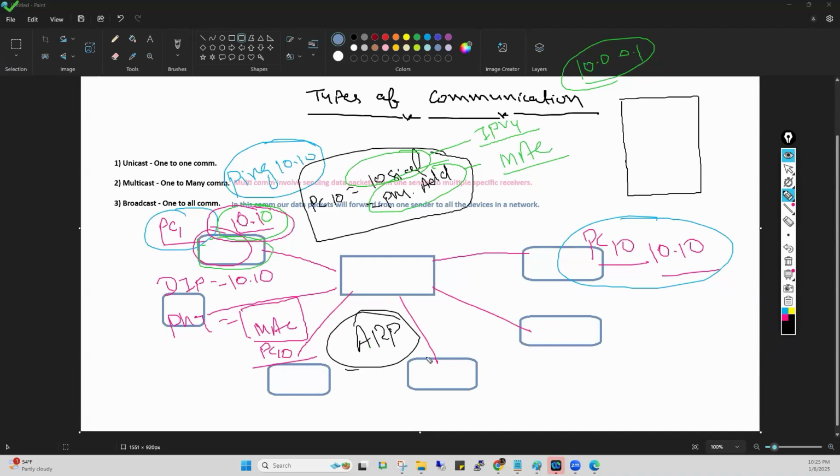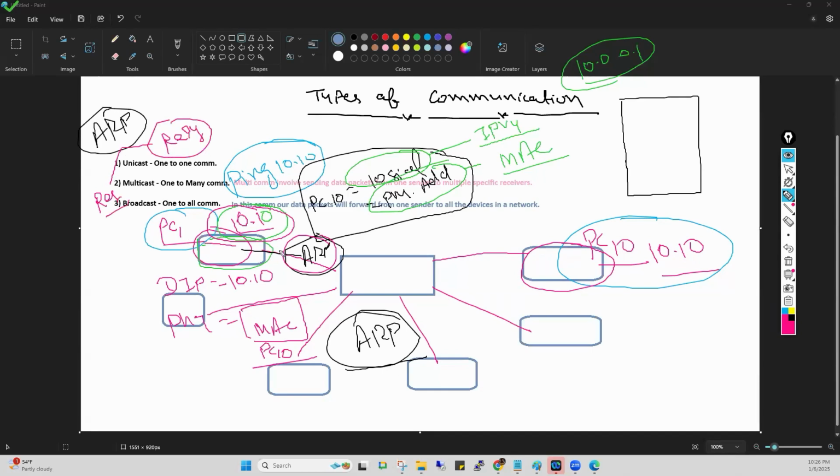I will tell you later in a very detailed way. PC number 1 will generate the ARP. Right now, I just want to tell you ARP stands for Address Resolution Protocol, and the main use of ARP is to find out the destination device's MAC address. That's all. So PC number 1 is sending the ARP, and this ARP's responsibility is to find out the MAC address of PC number 10. There are two types of ARP: ARP request and ARP reply.